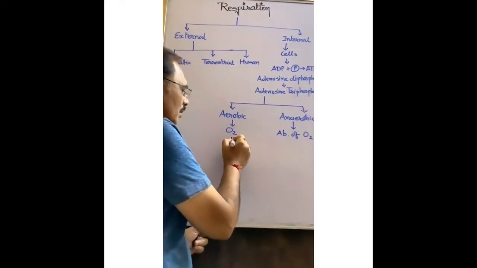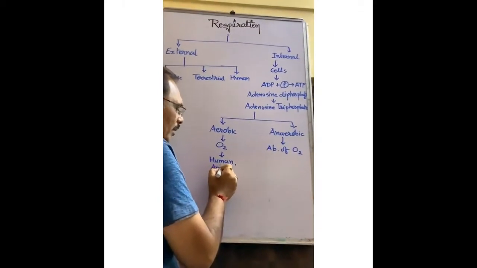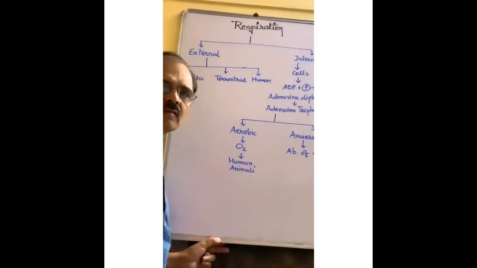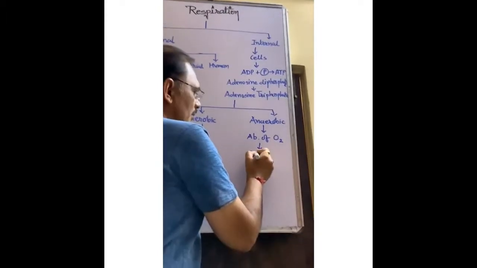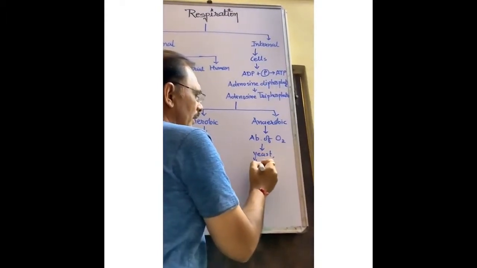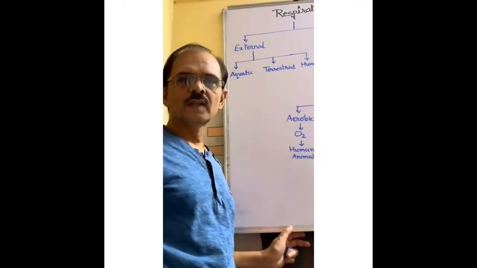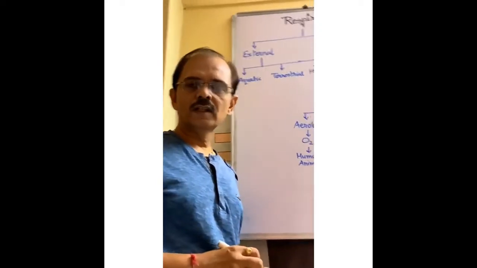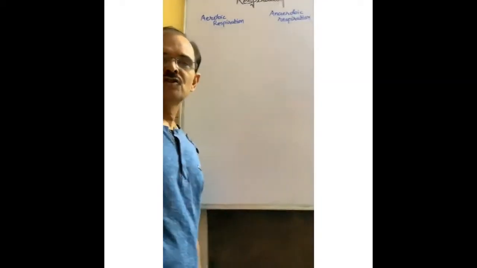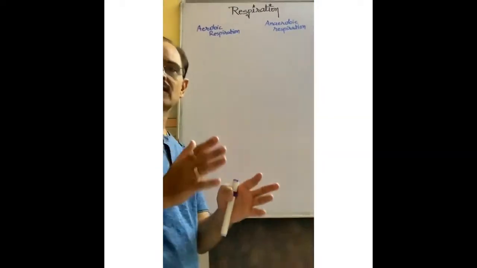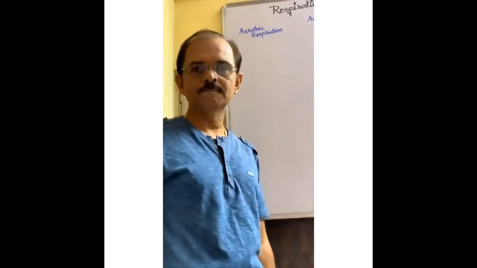For example, human beings and animals respire in presence of oxygen. In absence of oxygen, for example, yeast and some bacteria do it. Now we are going to learn about aerobic respiration. Let us start with internal respiration, aerobic and anaerobic, then we will plunge into external respiration, that is about human beings.